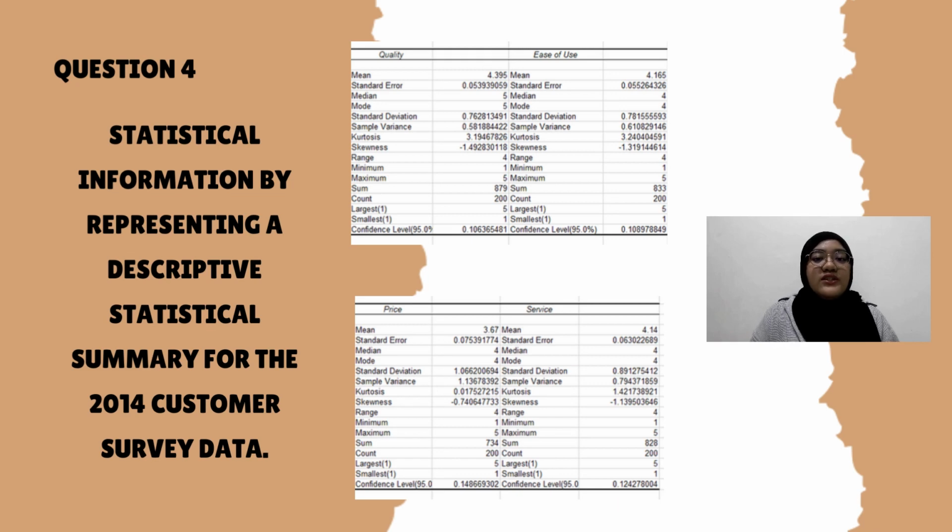Furthermore, the kurtosis for quality is 3.195, ease of use is 3.240, price is 0.018, and service is 1.422. Based on the kurtosis in quality and ease of use, the numbers are higher than 3, which indicates that the data are more concentrated around the mean, while the kurtosis of price and service are lower than 3, which indicates that the data are widely spread around the mean.